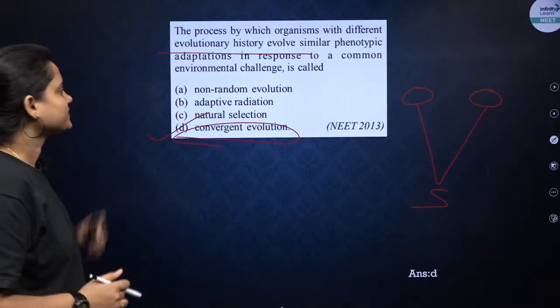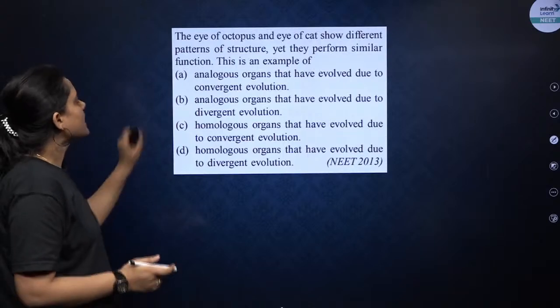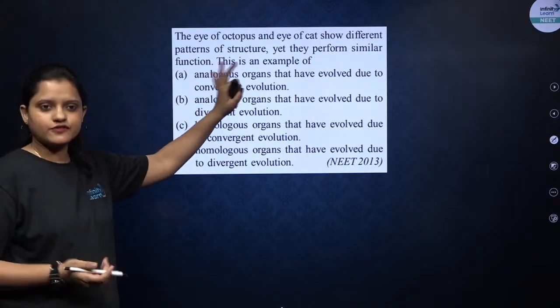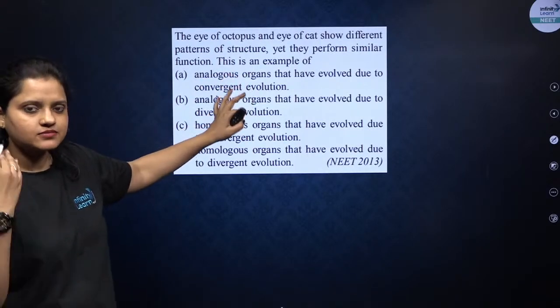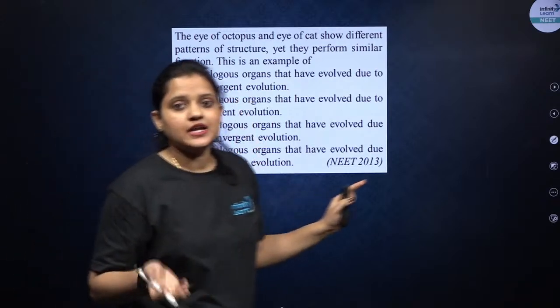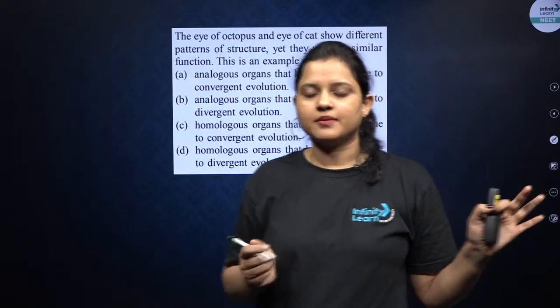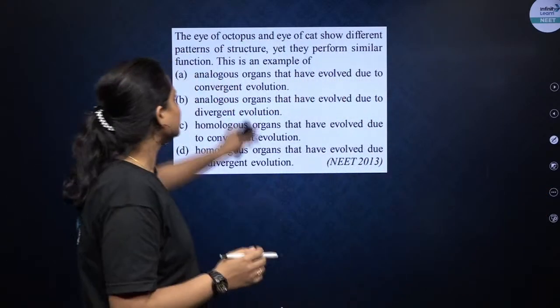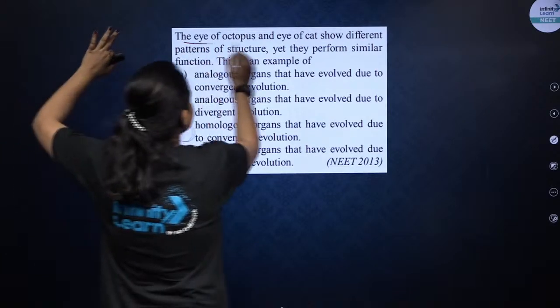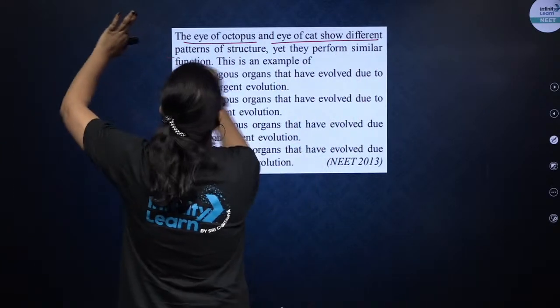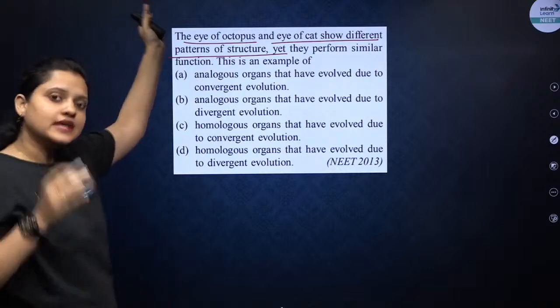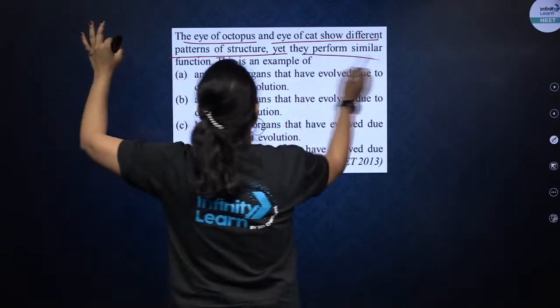Very simple. Next. Eye of octopus and eye of cat. Eyes help in vision. Okay, but the structure is different. Let's understand the question. So eye of octopus and eye of cat show different patterns of structure, yet they perform the similar function.